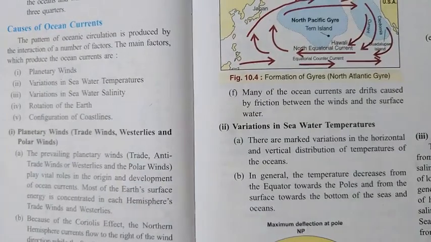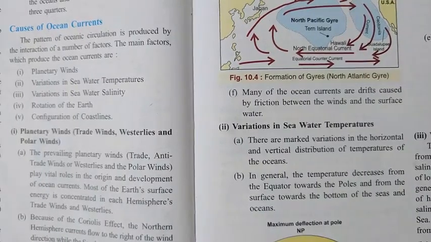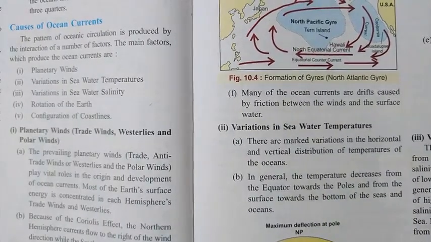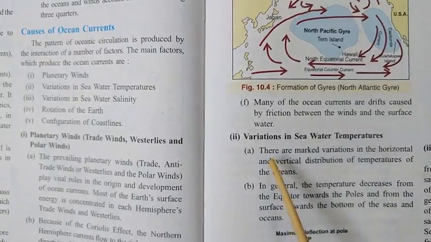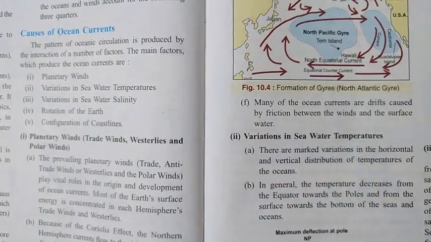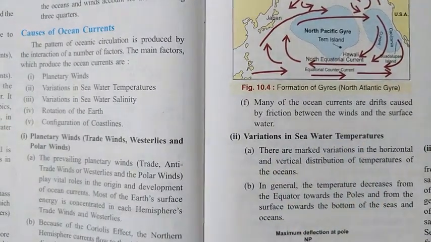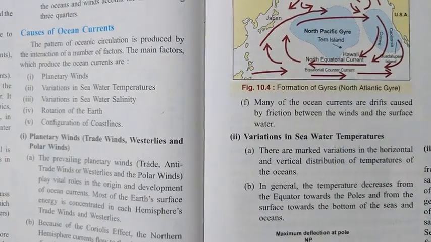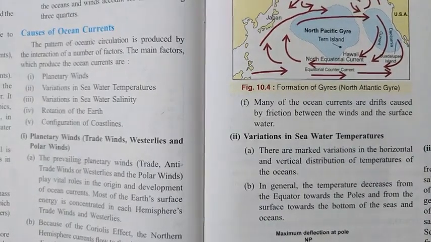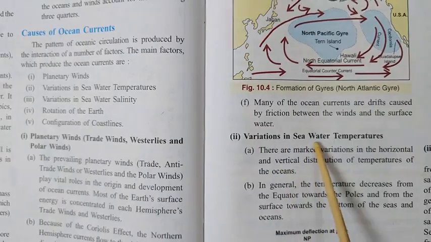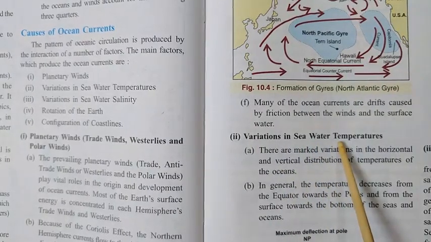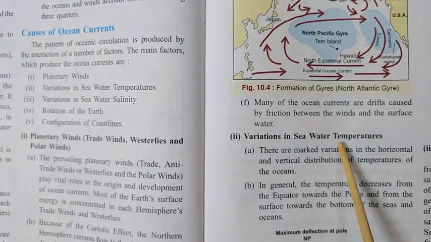Now next, I think all of you have understood this first point, and now let's move to the variation in the sea water temperature. Already we have discussed this in the previous session. When the temperature of water becomes high, meaning the water becomes warm, what happens to the density? Density becomes lower. Why?